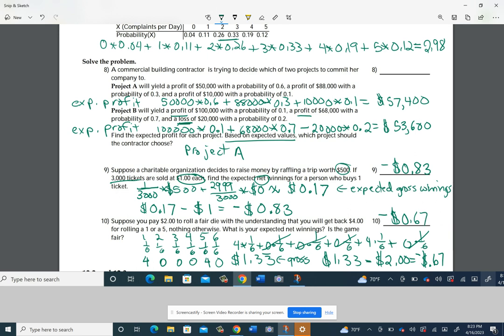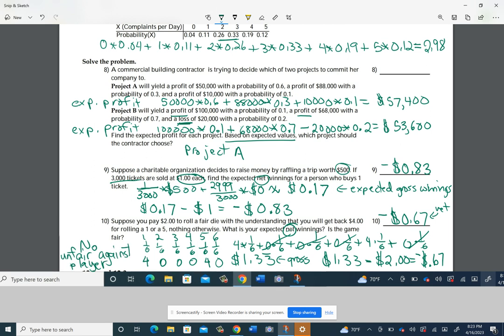And then there were questions like the follow-up on this one. Is the game fair? No. Because we didn't get a 0 for that. These are the net winnings right here, the expected net winnings. It should have been 0. Since it wasn't, it's not fair and it's unfair in my favor. I mean, unfair against me. Unfair against the player.